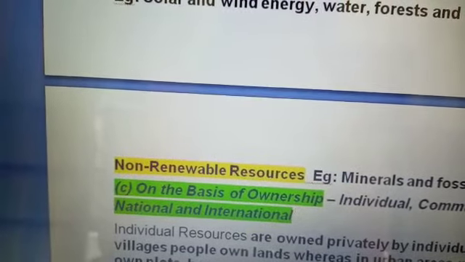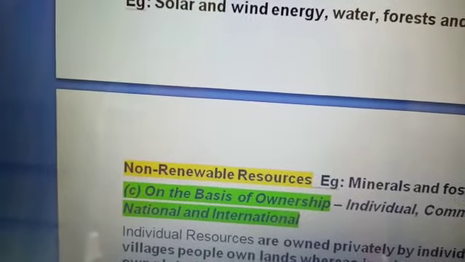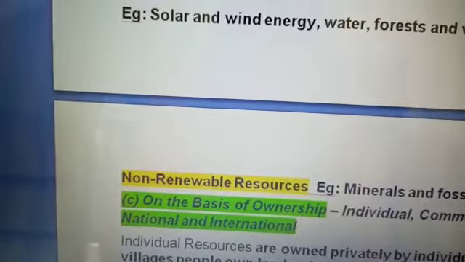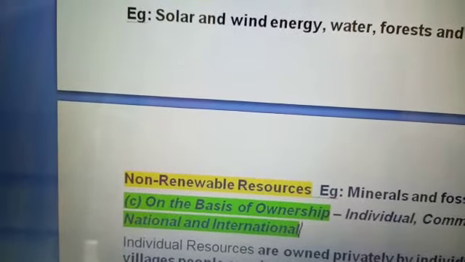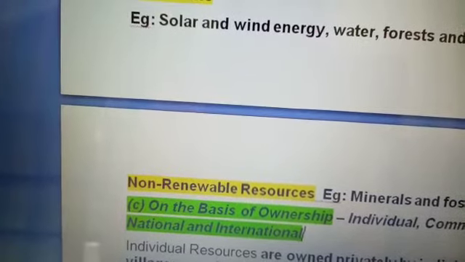These resources take millions of years in their formation. Some of the resources like metals are recyclable, and some like fossil fuels cannot be recycled and get exhausted with their use.